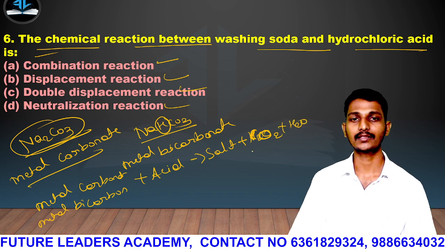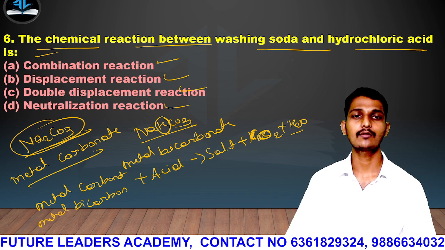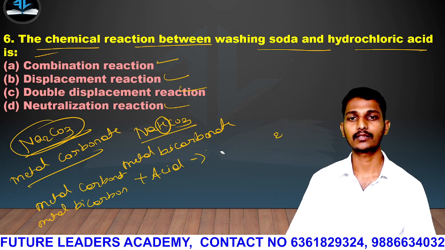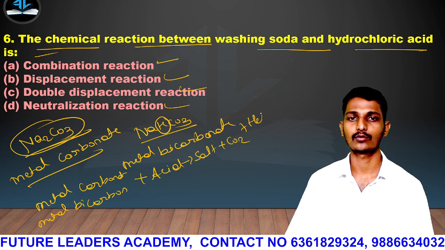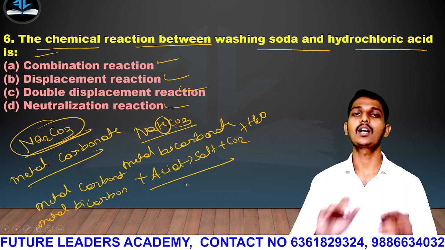CO2 and water. I think water is not visible to you all. Okay, I'll write a little smaller. Salt plus CO2 plus H2O. Right? This is the formula.